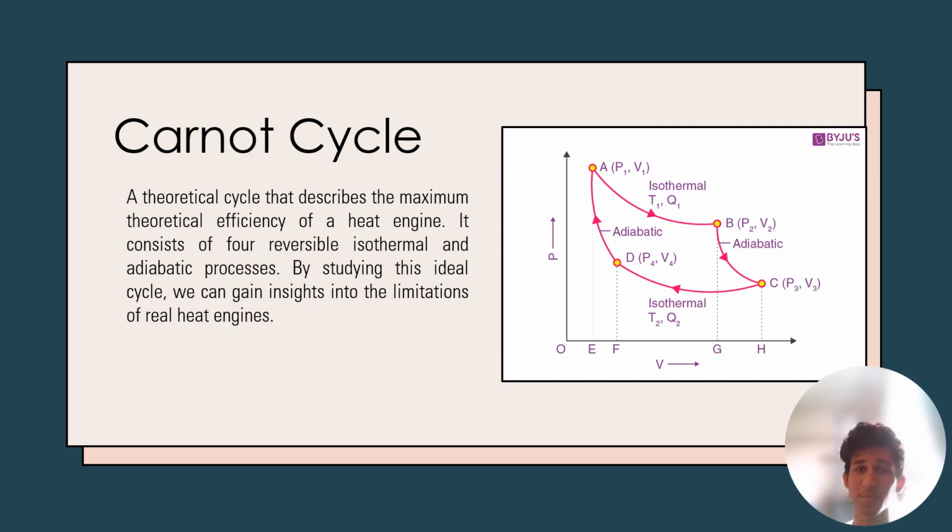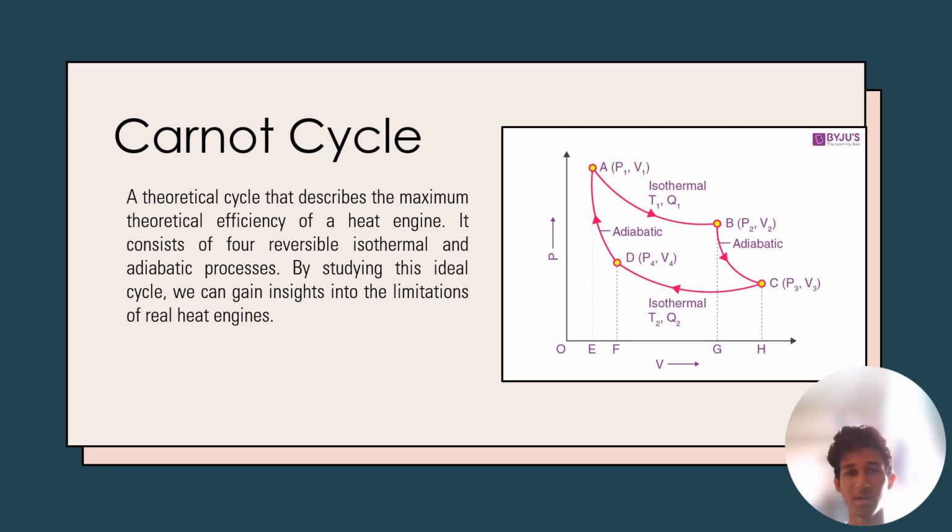The second law has profound implications for our world. It tells us that no machine can be perfectly efficient, and there are limits to how much energy we can extract from one source. This understanding helps us design more efficient technologies and explore renewable energy options. The Carnot cycle is of course still a theoretical model, but it provides valuable insights into the limitations of real heat engines.